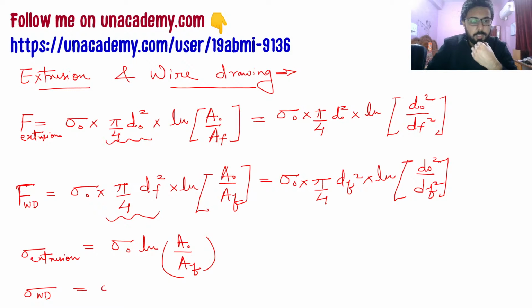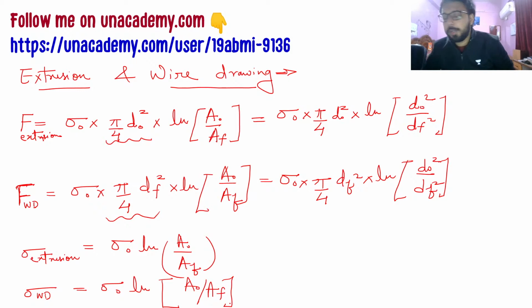So you can see here that both the stresses are going to have the same formula, because you are going to divide them with the respective areas. In extrusion we are taking the initial diameter, because we are pushing that, having that diameter in contact with our ram or plunger, which we are using to push it so that it flows forcefully to the die opening.